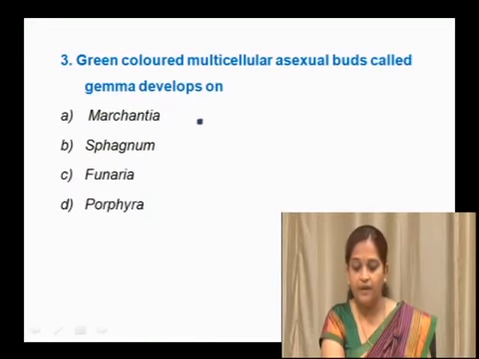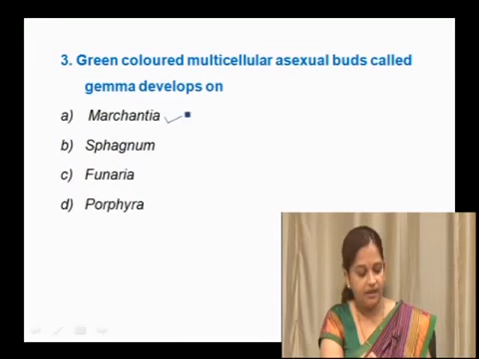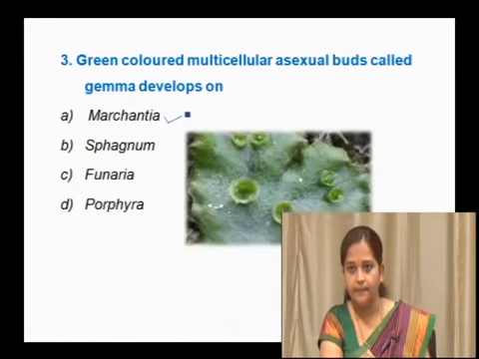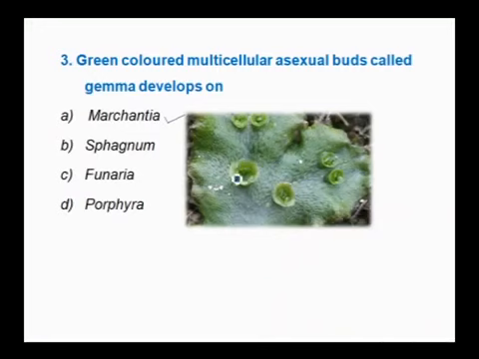And if you recall your memories in the textbook, in Sphagnum there is a sporophyte, in Funaria sporophyte is there on that gametophyte, Porphyra is an algae, and in Marchantia, a thallophyte, these specialized asexual buds called gemmae are produced in gemma cups. So the right answer is Marchantia. Just we can have a look at this. See, these are the asexual buds present within this cup and this cup is called a gemma cup.